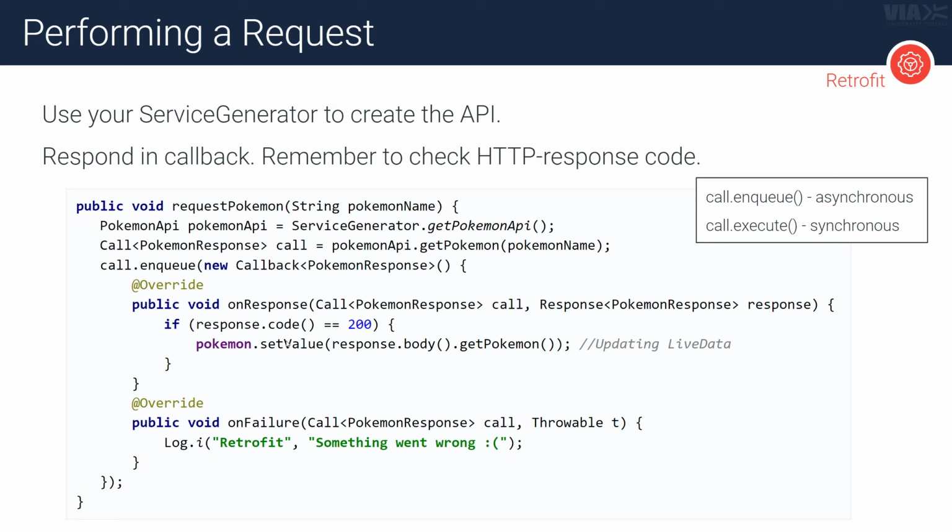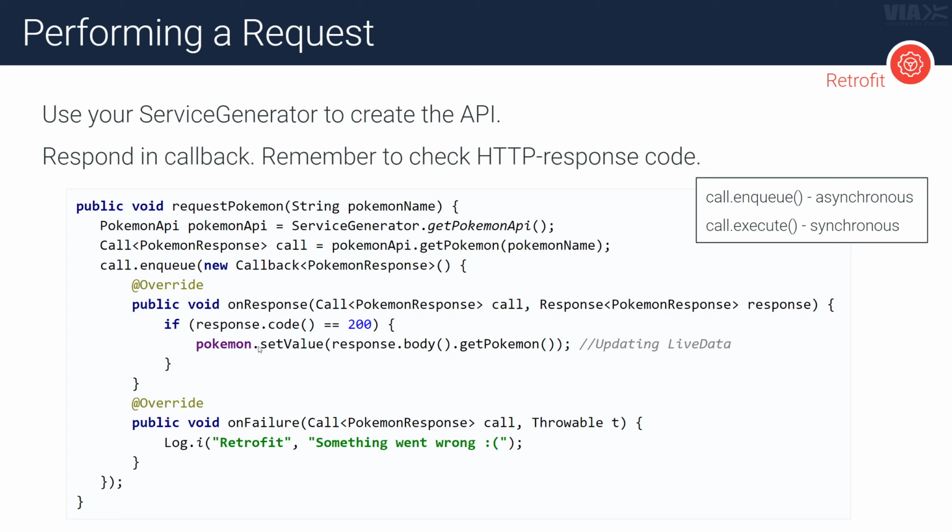You can see it's not postValue because this response here is not on another thread, it's actually on the main thread. So it's only this enqueue here that happens on another thread. But basically, you receive the response from the web service, and you can then, with the response, do whatever you want. In this case, I just checked if the response actually had a code of 200. That's if everything went okay. I also think there are some other methods you can use, like response.isSuccessful or something like that. I can't remember, but this is also fine.